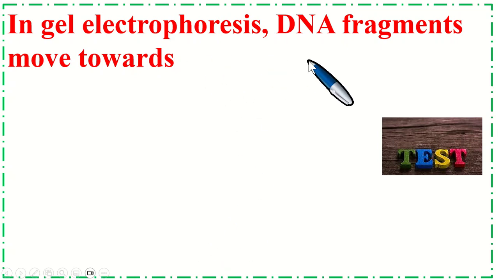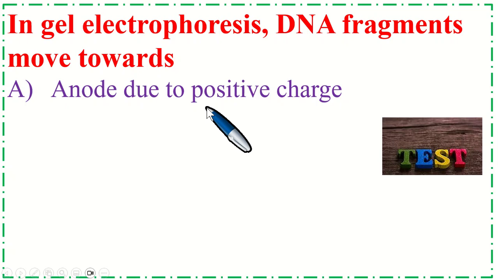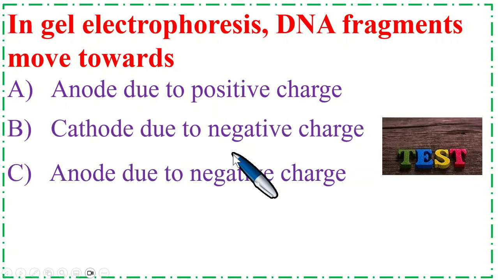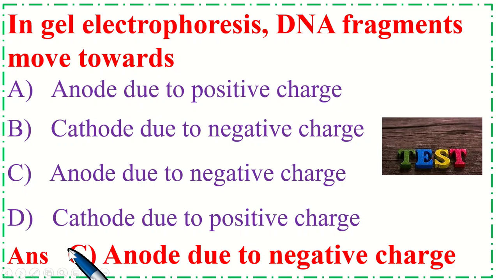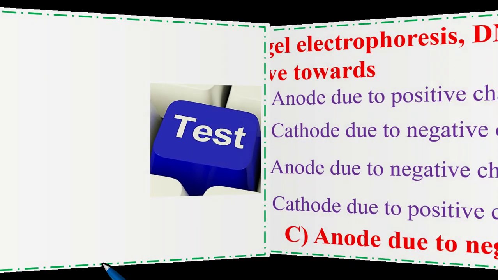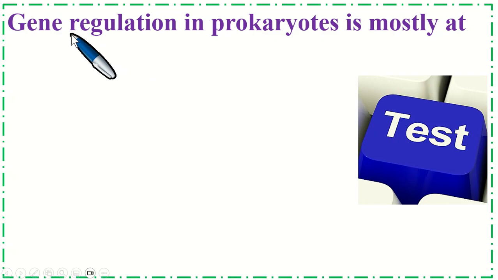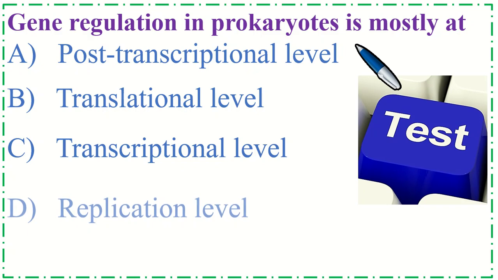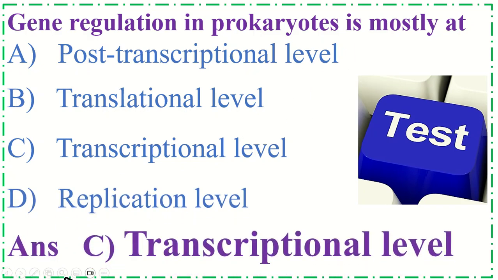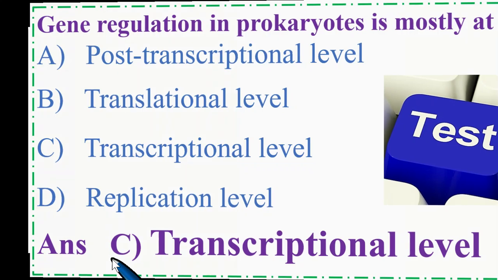In gel electrophoresis, DNA fragments move towards... correct option is C anode due to negative charge. Gene regulation in prokaryotes is mostly at... correct option is C transcriptional level.